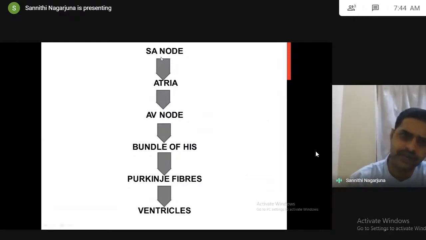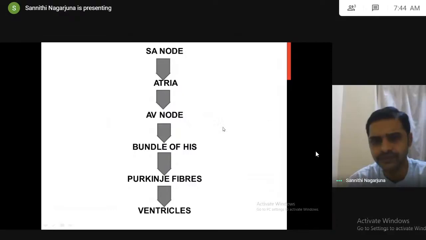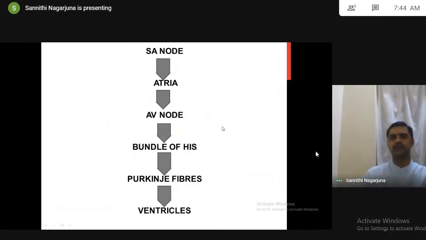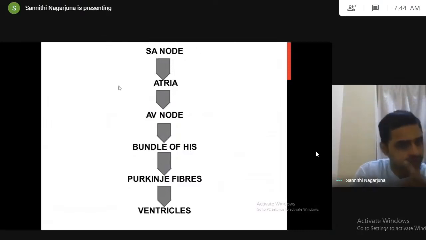Suppose the impulse conduction time is 1 second, how many heartbeats will come? 60 beats will come. Likewise, you have to understand. Normally, one cardiac cycle, one impulse conduction time, is 0.8 seconds. Hence, the total number of heartbeats is 72 beats per minute. So the number of heartbeats always depends upon the time taken for impulse conduction. If the impulse conduction time changes, automatically the number of heartbeats will change. This is one of the reasons for arrhythmias.